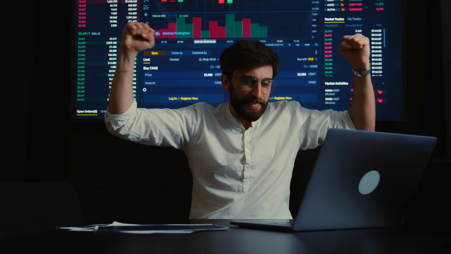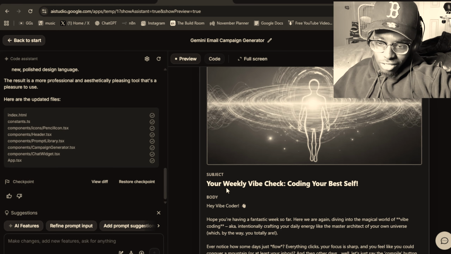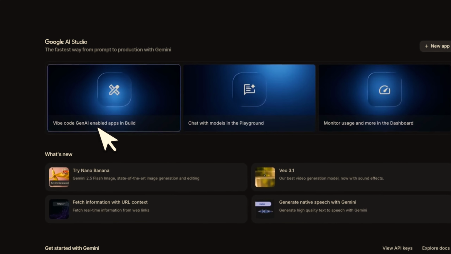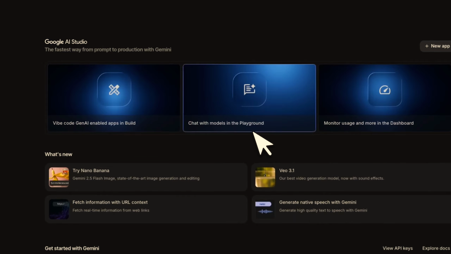People are now spinning up their MVPs and sending them out to their clients, their potential clients, their audience in minutes with the new vibe coding tool that was just released. A vibe coding tool that will take over Lovable or whatever vibe coding tool you were using before. I was using some vibe coding tools that allowed you to have free credit so you don't have to spend anything like that.